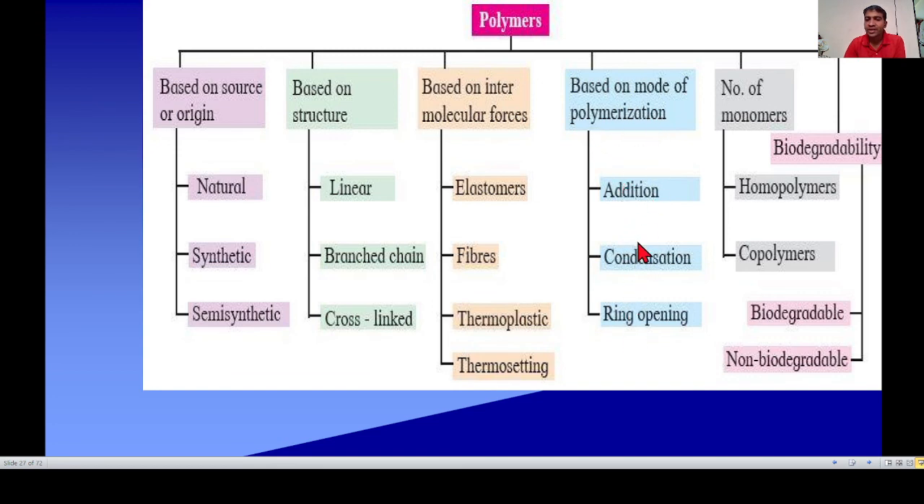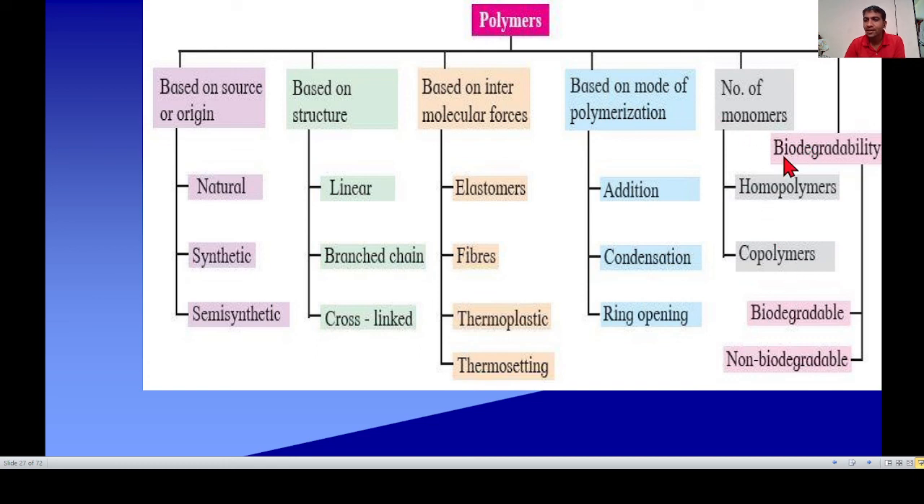Next, classification on the basis of mode of polymerization, meaning mode of formation. It is divided into three types: addition, condensation, and ring opening. Addition polymer is also called chain growth polymerization, and condensation polymer is also called step growth polymerization. Next, on the basis of number of monomers, if only one kind of monomer is present, then it is called a homopolymer. If more than one type of monomer is present, then it is called a copolymer.